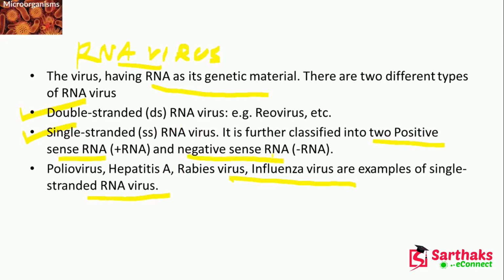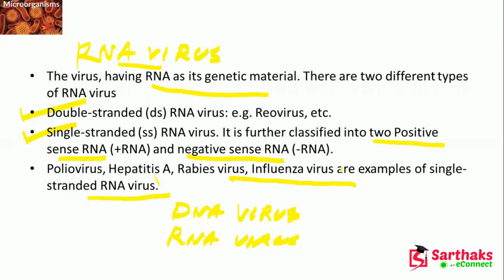So first we have studied DNA virus, and next we have studied RNA virus. In DNA virus, the genetic material is DNA, but in RNA virus the genetic material is RNA. And both have classifications also. There are two different types of DNA virus, the double-stranded DNA virus and single-stranded DNA virus, as well as for the RNA virus, there are two different types.